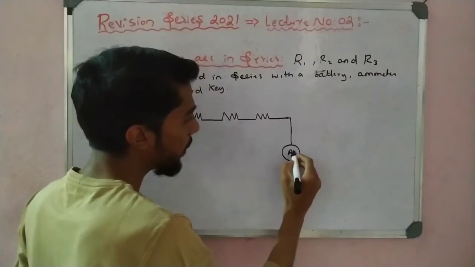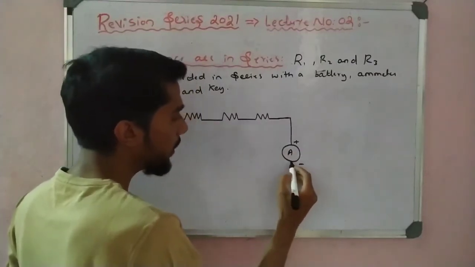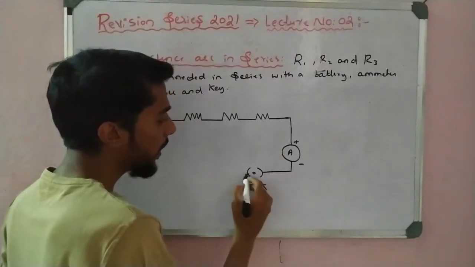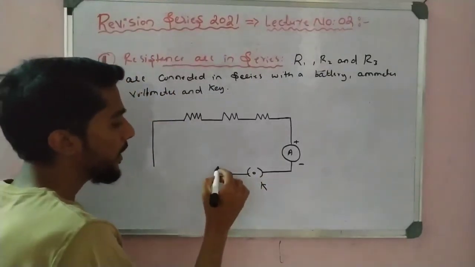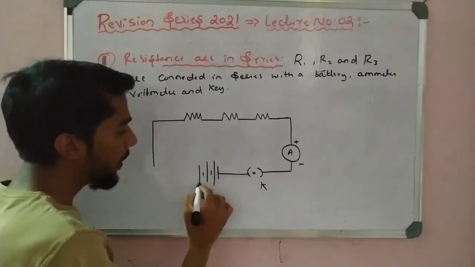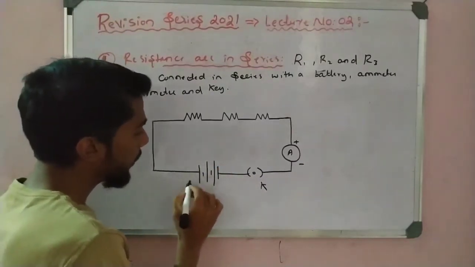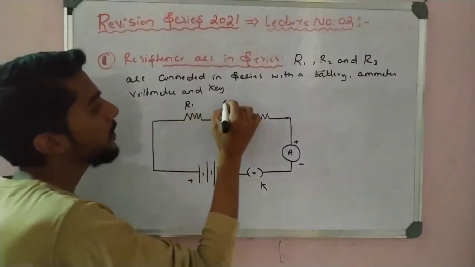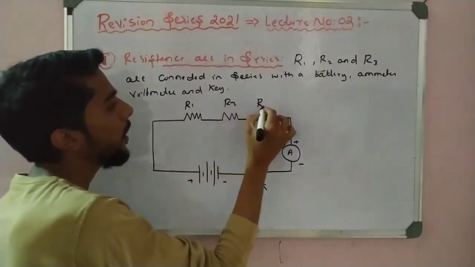We know that an ammeter is always connected in series. And then here I can take the key, that is K. I can take here the battery, small, big, small, big, and here connect plus and minus. This is called R1, this is R2 and this is R3.